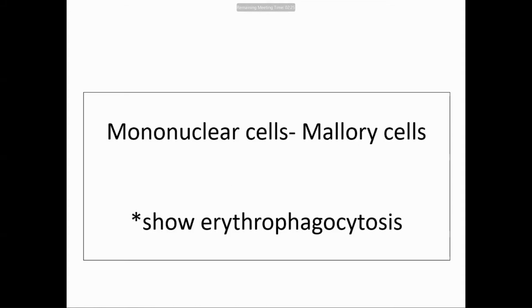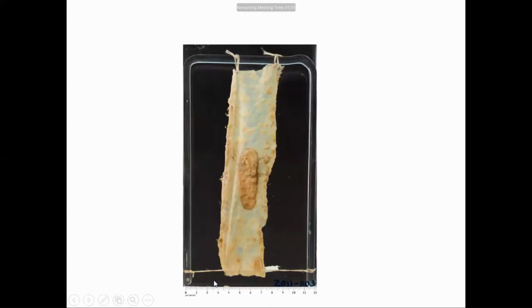These mononuclear cells, which have ingested nuclear material and RBCs, are called Mallory cells. They show erythrophagocytosis, meaning they engulf the RBCs. This is a very characteristic microscopic feature of typhoid.